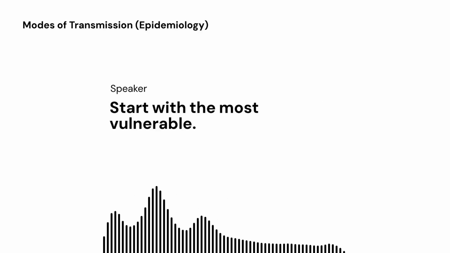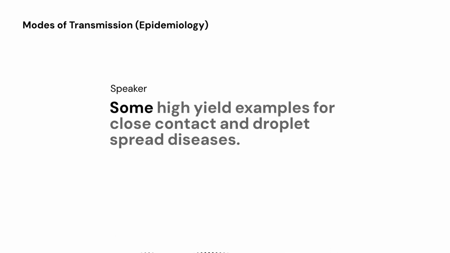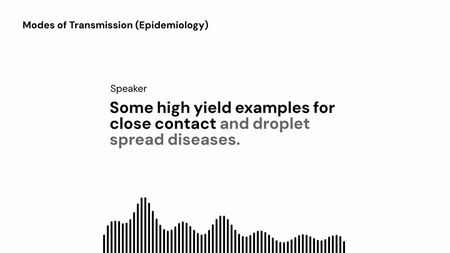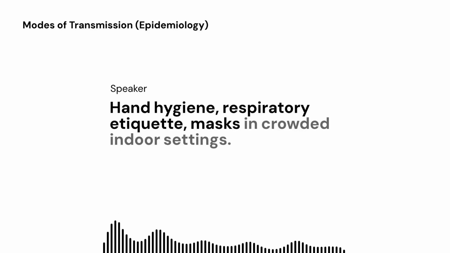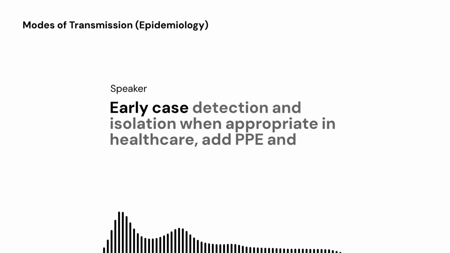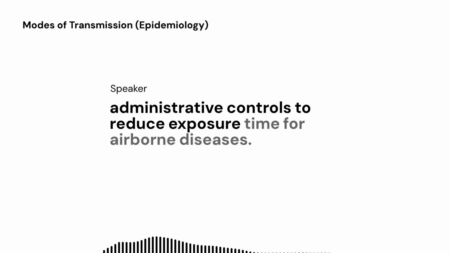Start with the most vulnerable link, the route of transmission. Some high-yield examples. For close contact and droplet spread diseases: hand hygiene, respiratory etiquette, masks in crowded indoor settings, early case detection and isolation when appropriate. In healthcare, add PPE and administrative controls to reduce exposure time.